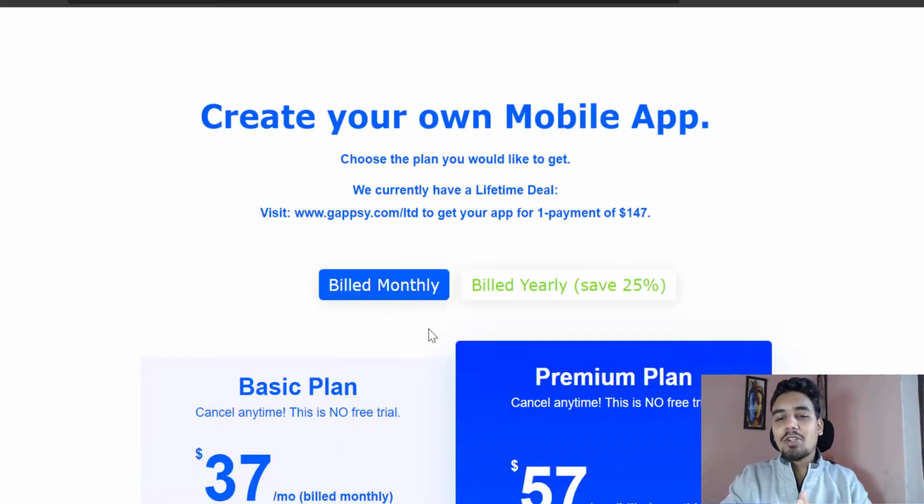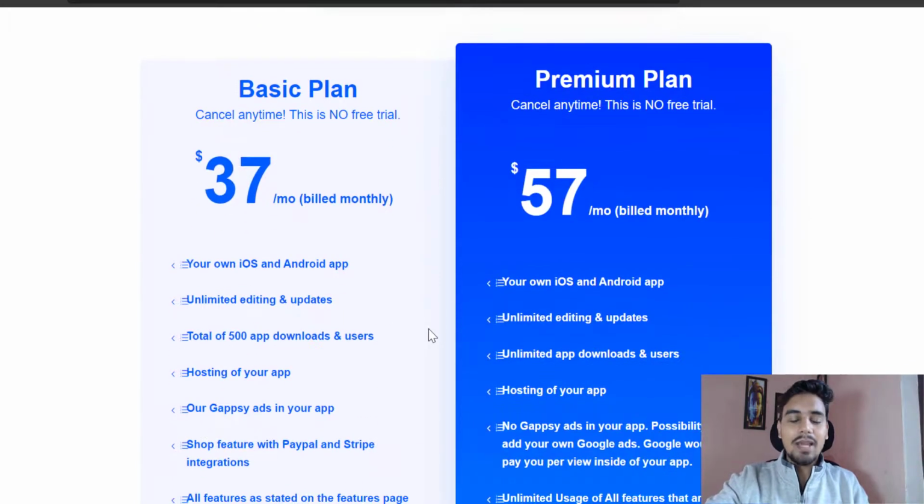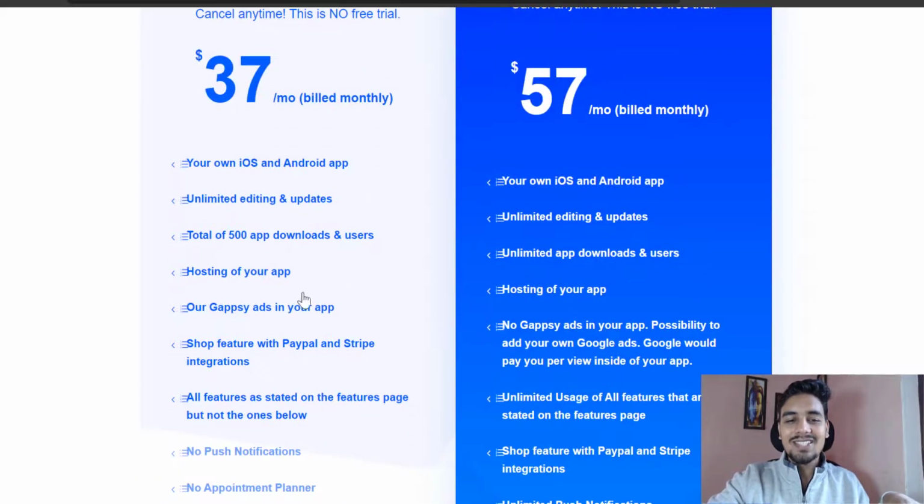So let's talk about the pricing first. Basically we have 2 plans, basic and premium. In the basic plan, it's mostly the same, but you just have some limitations. For example, you can only have 500 app downloads and users, and it's very limited. You don't really want only 500 people to download it, right?